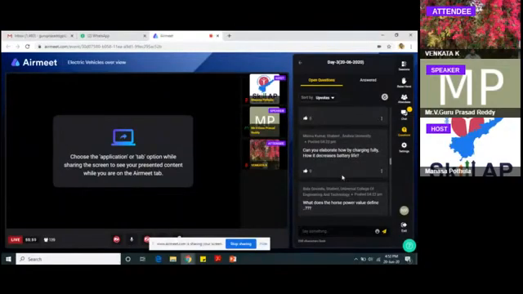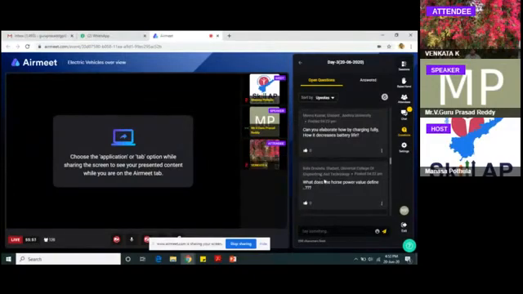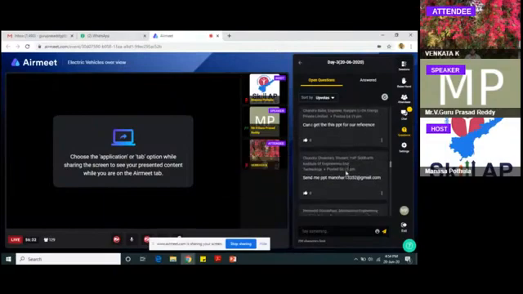What does the horsepower value define? There is a relation between CC and power, CC to horsepower to mechanical and electrical power. Everyone talks about Pulsar 150cc, 220cc, even cars, Tata Alto 800cc. You have to see CC to horsepower. Horsepower means whatever mechanical power you are able to develop from the motor. Can I get this PPT? Yes, send me a request.